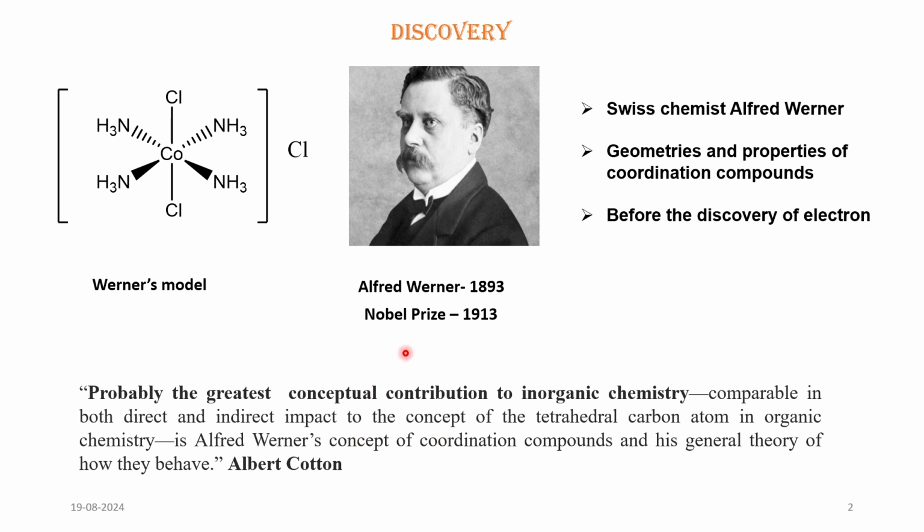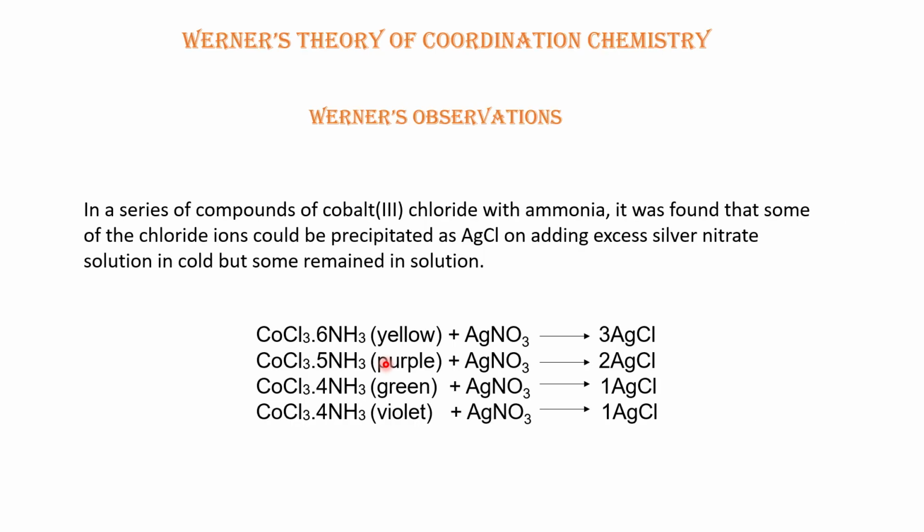Now, let us first discuss what Werner's theory is. In a series of compounds of cobalt chloride with ammonia, he found that some of the chloride ions could be precipitated as silver chloride on adding excess silver nitrate solution in cold, but some remained in solution.